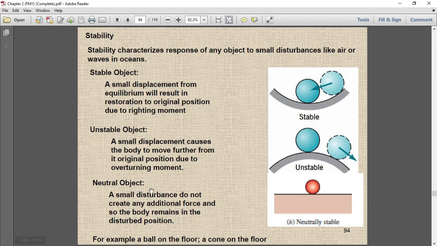There is a neutral object. A small disturbance does not create any additional force, and so the body remains in the disturbed position. In that case, this is the horizontal surface. If you disturb this ball, what will happen? It will move in the same direction, but it will never come back. It will remain on this axis, but it will not ever come back to this position because there is no returning movement applying on it, because of this disturbance.